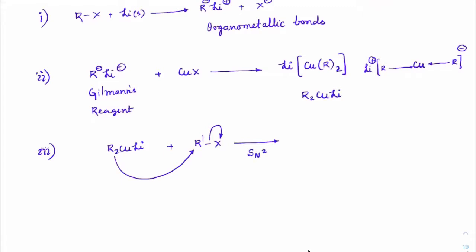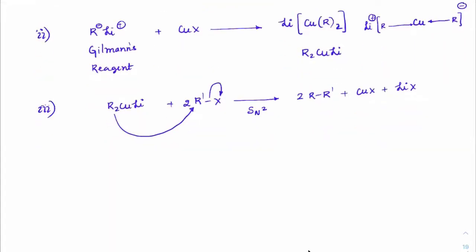So it is driven by the SN2 mechanism, and if I take 2 moles of R'X, I'll get 2 moles of R-R' combined, Cu plus will take away X to become CuX, and lithium will also take away X to become LiX.